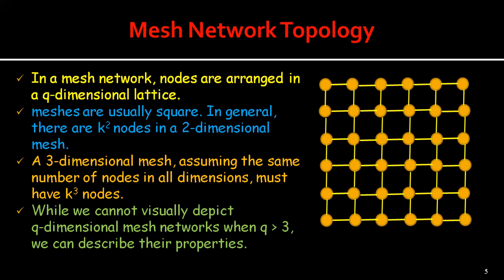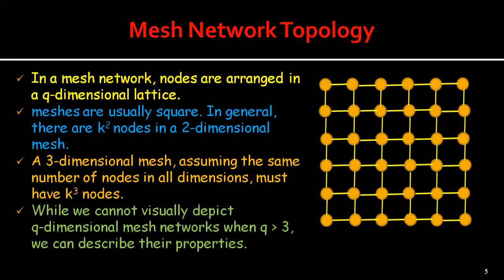To see the diameter, note that the farthest distance between nodes is from one corner to the diagonally opposite corner. The inductive argument goes like this. In a two-dimensional lattice with k square nodes, we have to travel k minus 1 edges horizontally and k minus 1 edges vertically to get to the opposite corner.